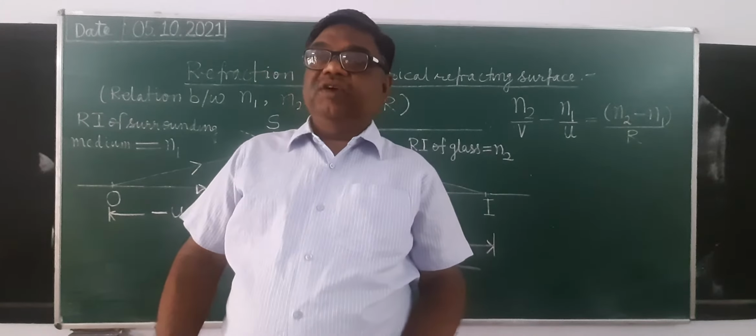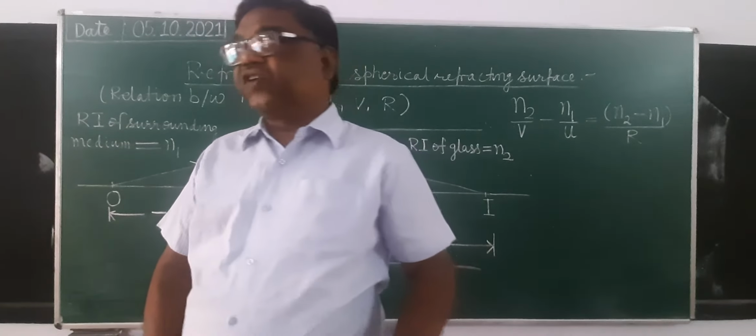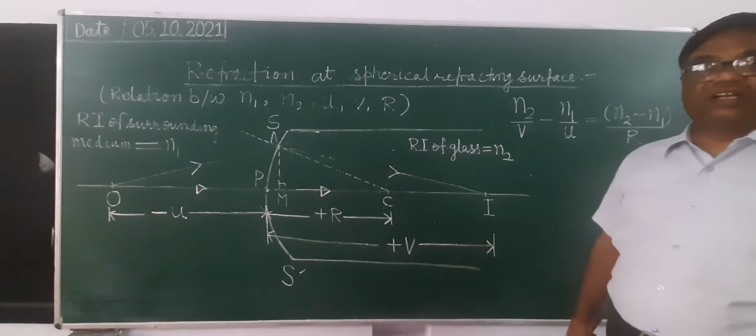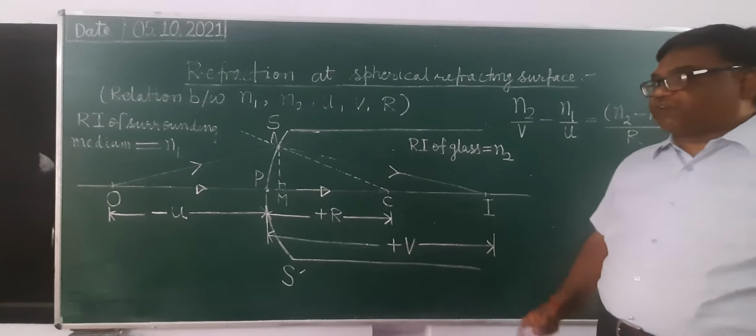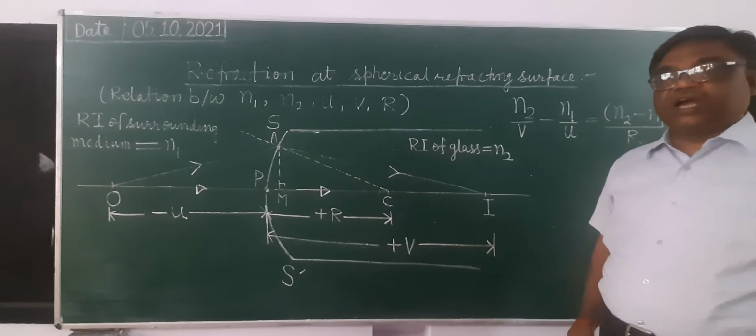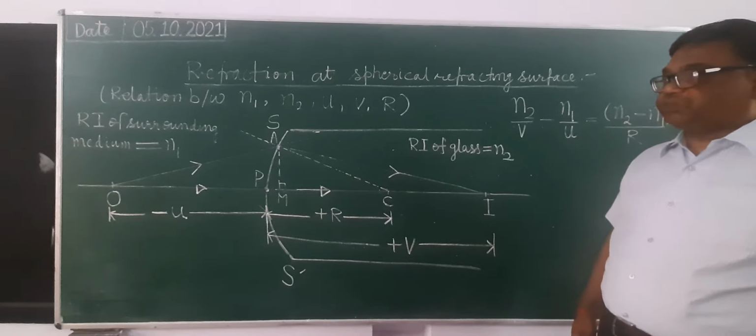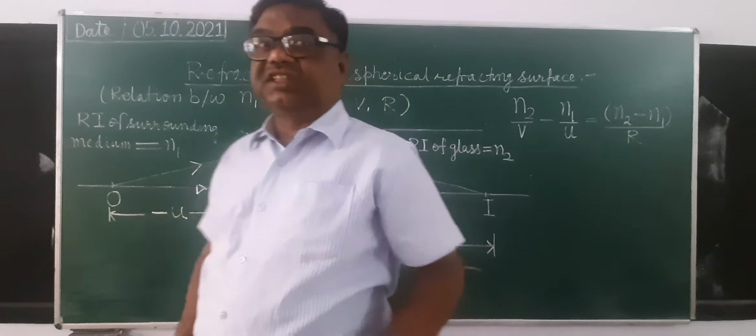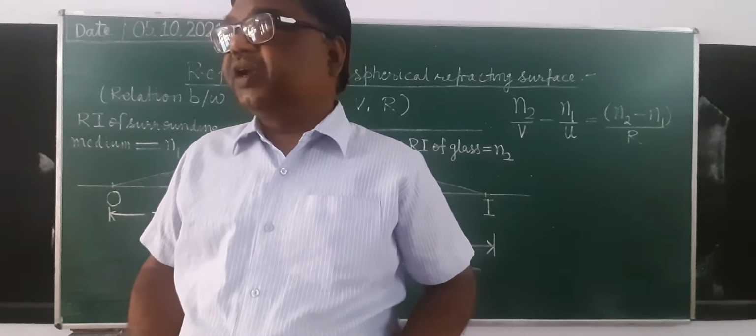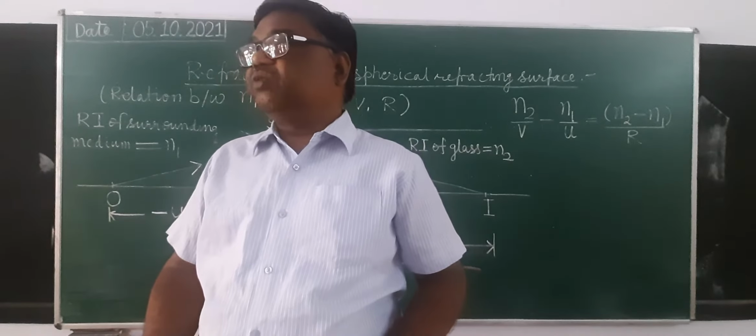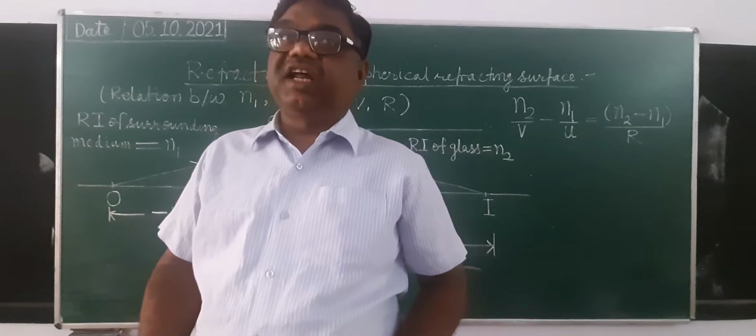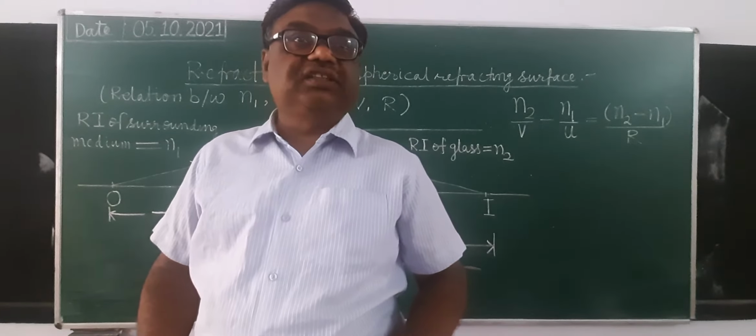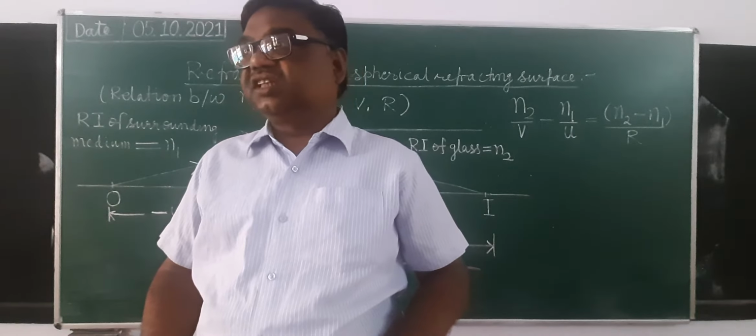Now one more thing. What is the cause of refraction? Refraction, the bending, occurs because of the change in speed of light when it goes from one medium to another. The medium in which the speed of light is more is known as the rarer medium, and the medium in which it is less is known as the denser medium. For example, in air and water, which one is rarer and which one is denser? Air is rarer and water is denser. But between water and glass, water is rarer and glass is denser.